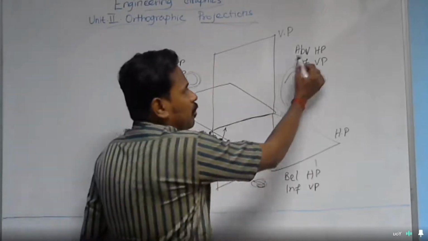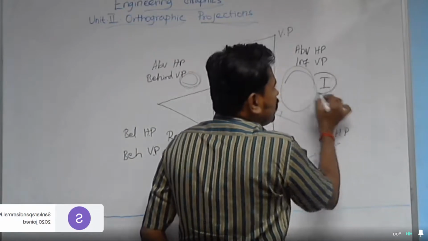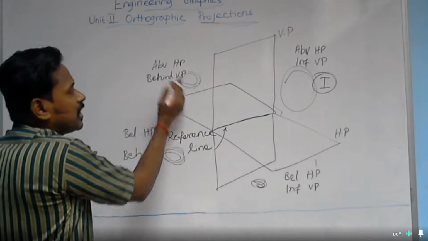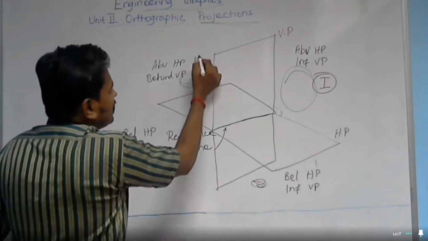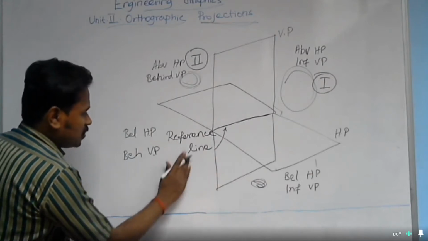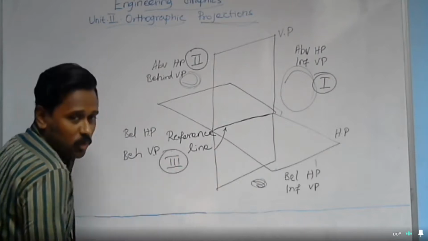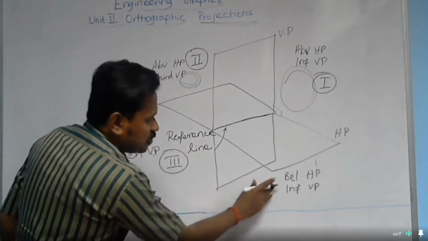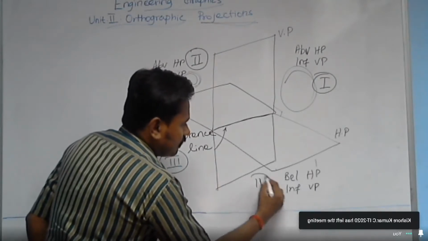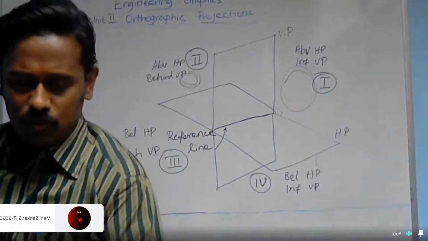So this region, above HP in front of VP, may be considered as the first quadrant. And above HP behind VP is addressed as the second quadrant. Below HP behind VP may be noted as the third quadrant, and below HP in front of VP as the fourth quadrant. In this way, we can give